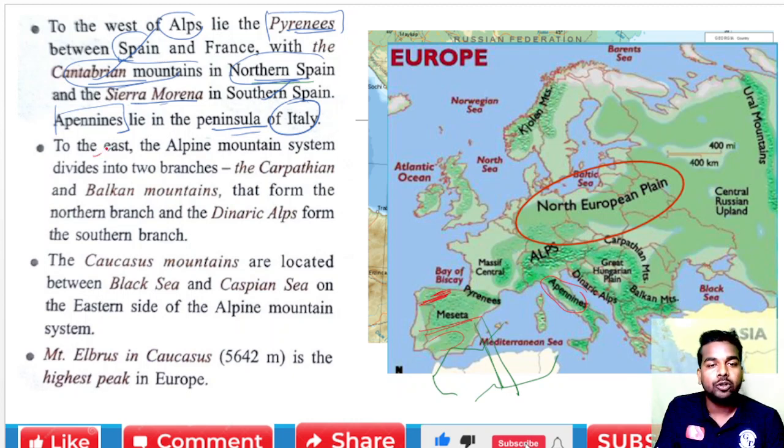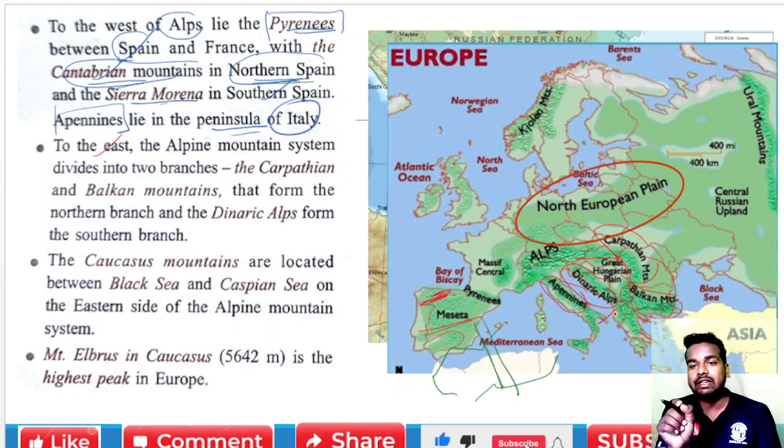Now the second point: to the east, we find the Carpathian mountains and the Balkan mountains forming the northern branch, whereas the Dinaric Alps form the southern branch. Are you getting it or not? You can see it in the map itself, and this Dinaric Alps forms the southern branch.